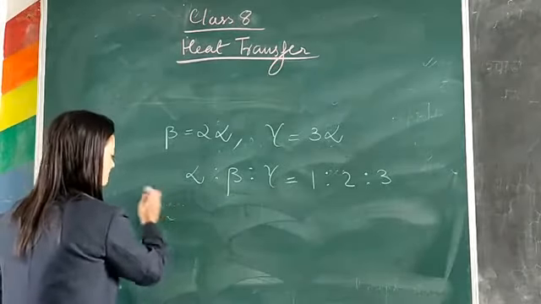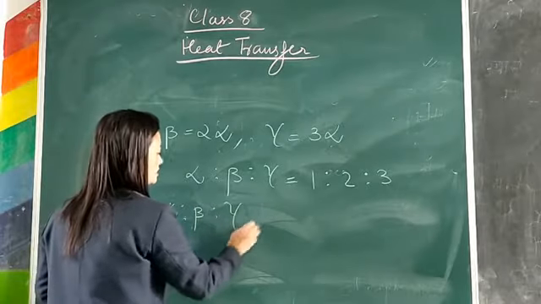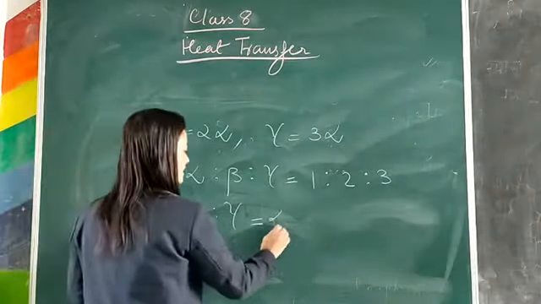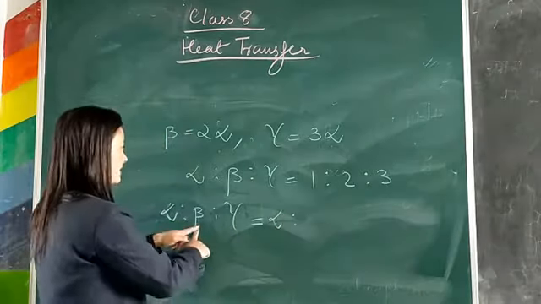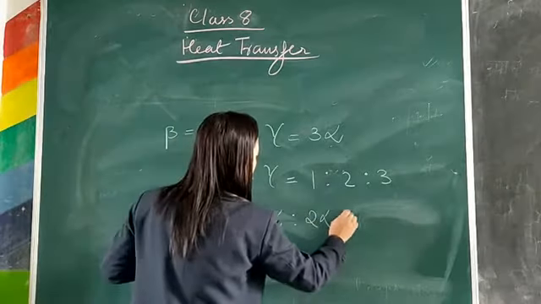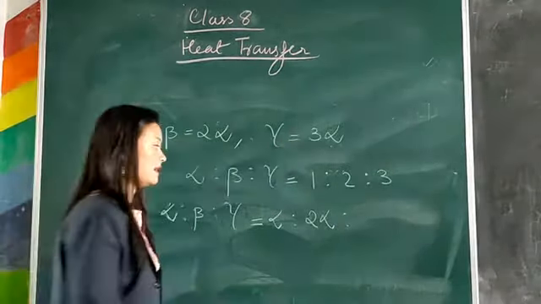So let me tell you, if we are finding the ratios, so we have alpha, and instead of beta, I can write 2 alpha, and instead of gamma, I write 3 alpha.